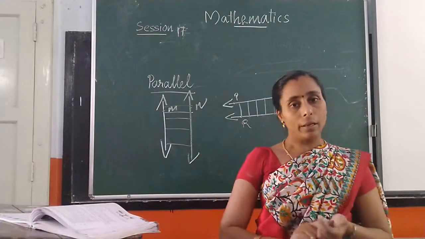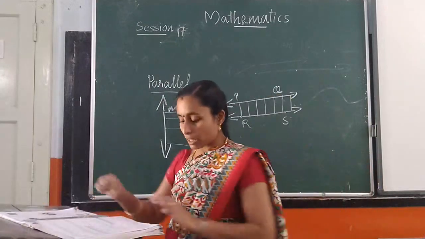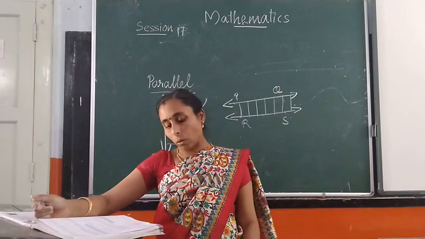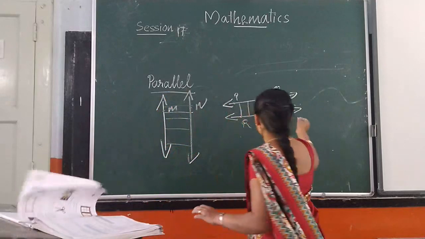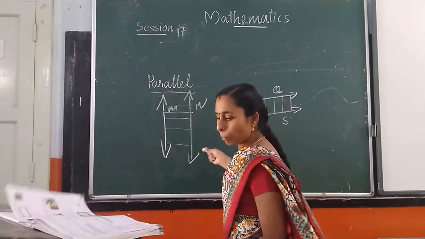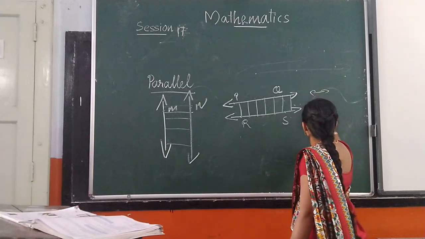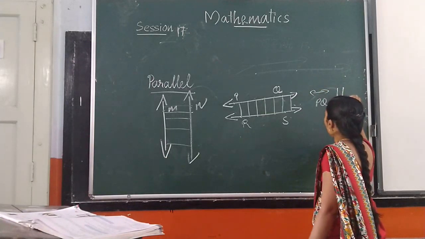Parallel lines are lines which never meet or cross each other at a point. Here how can we write this? Line PQ is parallel to line RS.